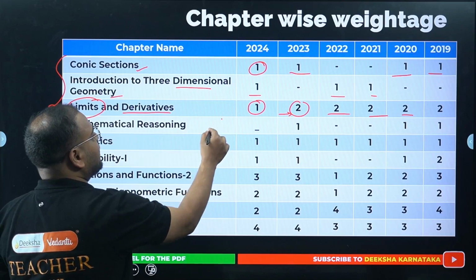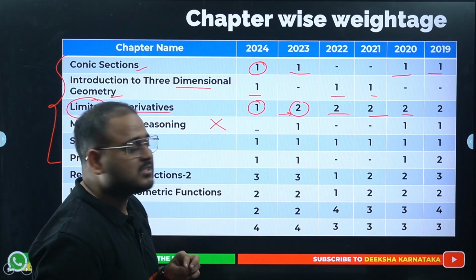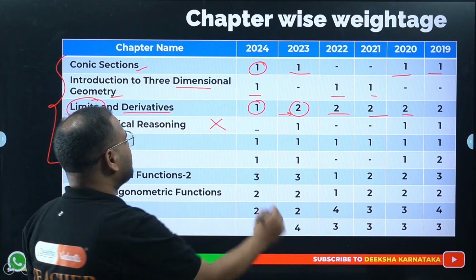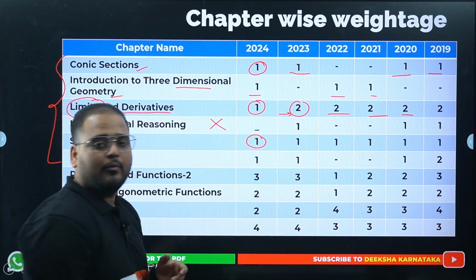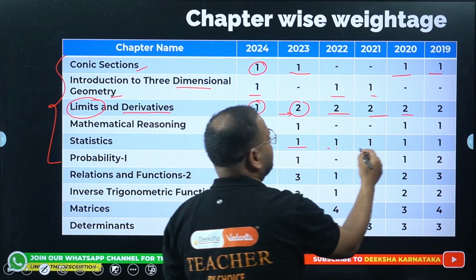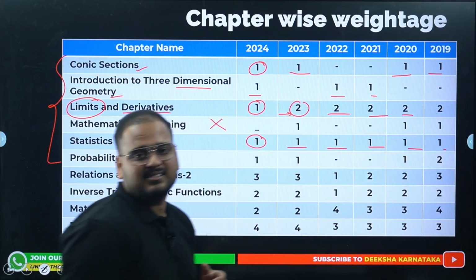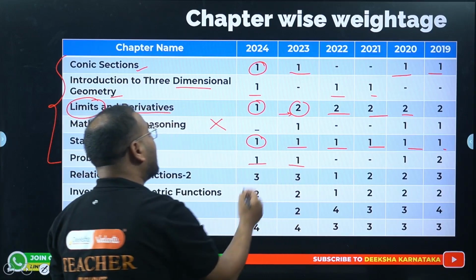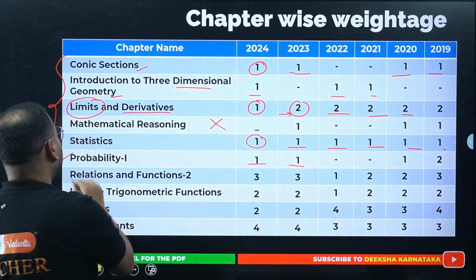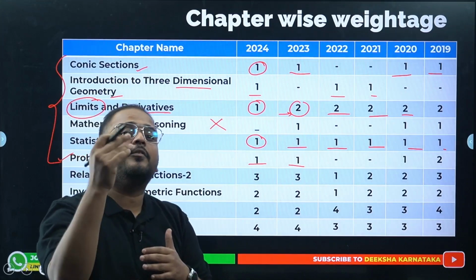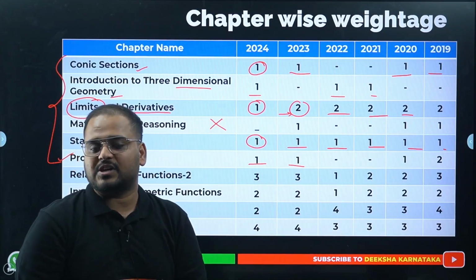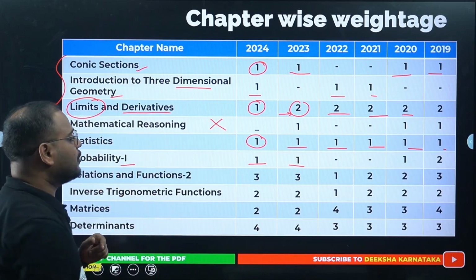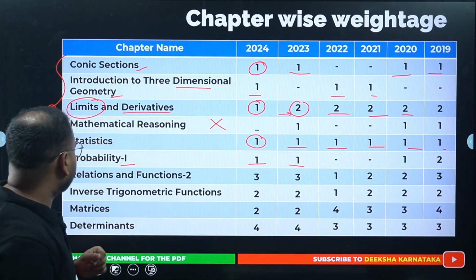Mathematical reasoning is again cut off completely from your portions, it's not there. Statistics, big chapter, lot of calculation, but only 1 mark question comes every year, so you can expect one question on stats in the coming KCET as well. Probability, one question from part 1. This is only part 1, so if you include the probability of both years, then it becomes a significant chapter and an easy one also. Make sure that you have that with you when you're going for your exams.